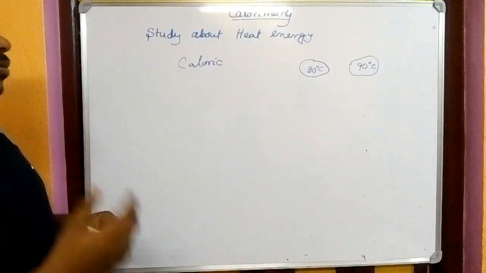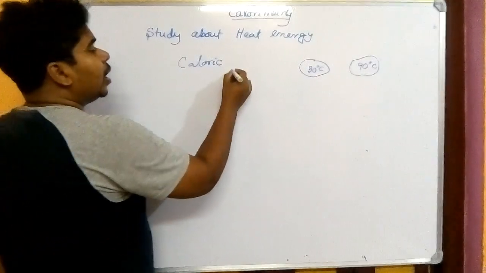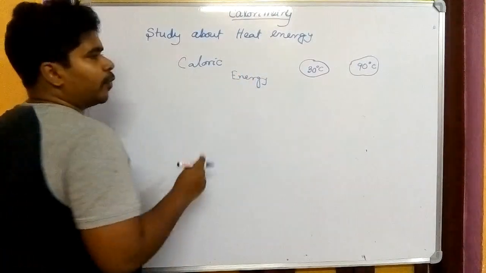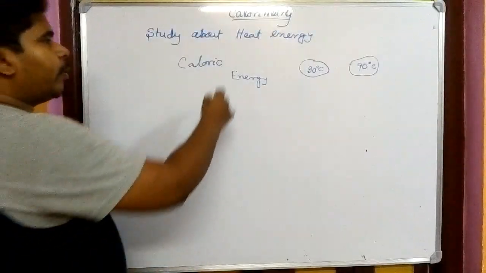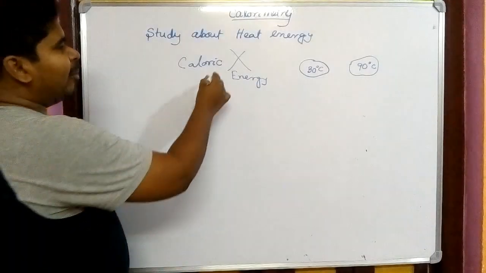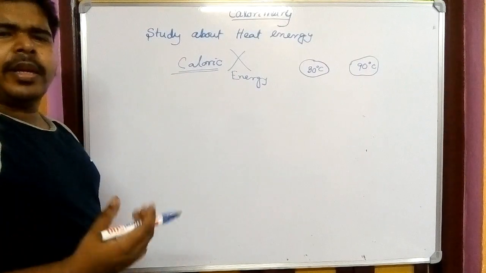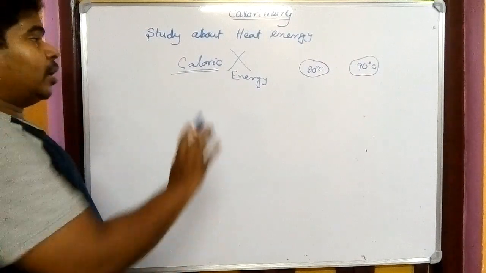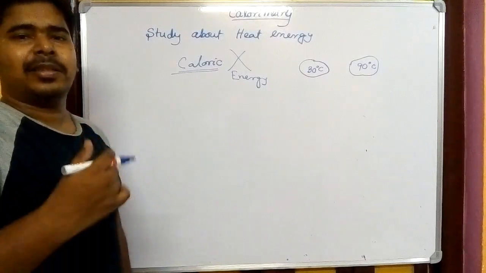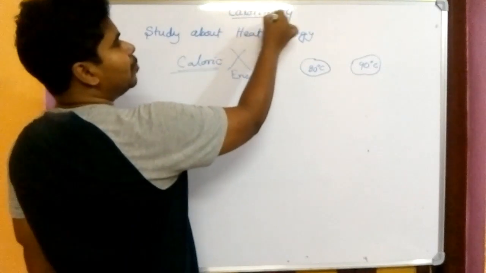But later we came to know that it is not a liquid, it is simply energy, a form of energy. And from then the idea of caloric fully went out. But the name calorie is still taken and it is known as heat, because initially that was representing the heat, and that's why the study of heat is called calorimetry.